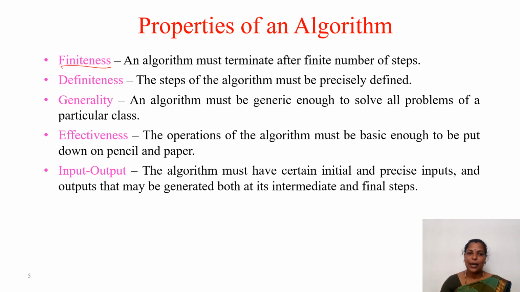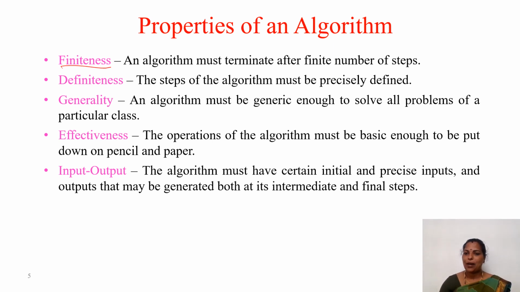Next is effectiveness. The operations of the algorithm must be basic enough to be put down on pencil and paper. So if you want to solve it manually, it must also work. Like that we have to design algorithms. Next, input and output. The algorithm must have certain initial and precise inputs, and outputs that may be generated at both its intermediate and final steps. So if you want to display the output in between, that is also possible with the help of the algorithm.